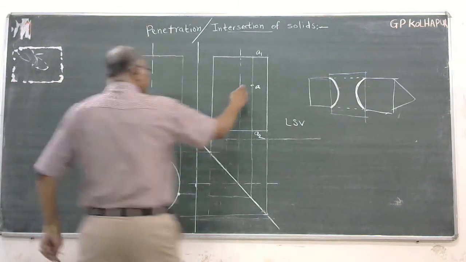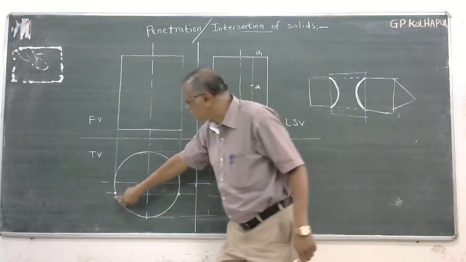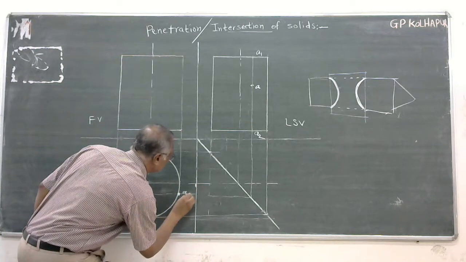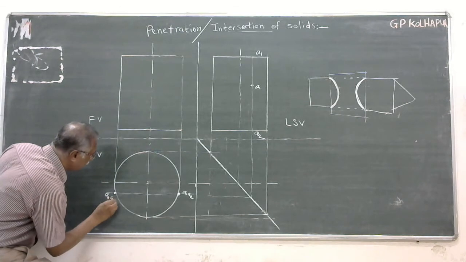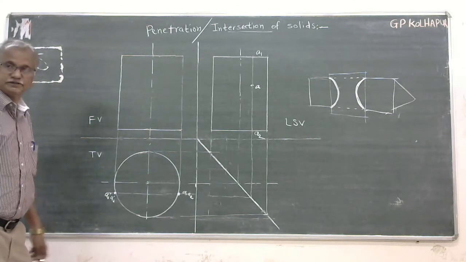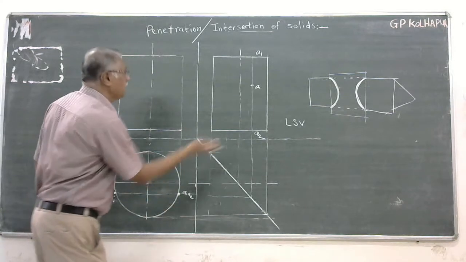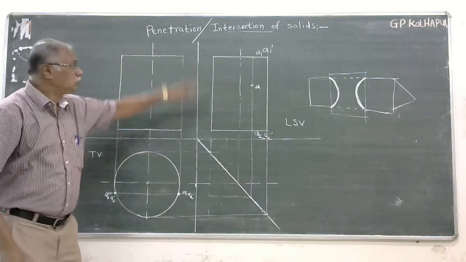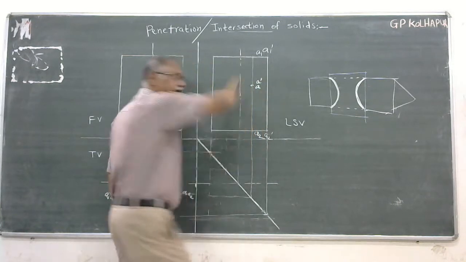Okay, that is on this side, meaning maybe on the front side, and this side maybe on the back side. So this will be A1 A2, because this is the front side and this is the back side. That is also A1 A2, or I would say A1 dash, A2 dash. It means one generator is A1 A2 here in front of you, and behind this is A1 dash, A2 dash.